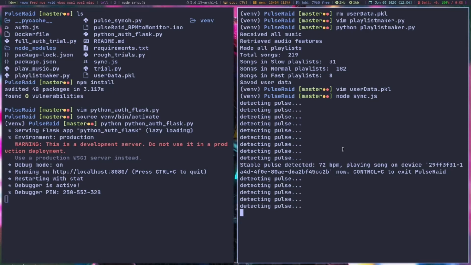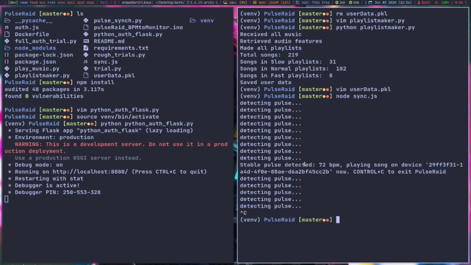So let me cancel it out. This is the device ID of my phone. It detected a pulse of 72 beats per minute, and you can hear the song playing on my phone right now. It started the song on the basis of my pulse. Let me just pause that song and keep it aside.